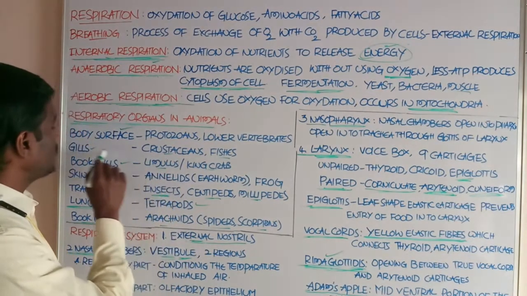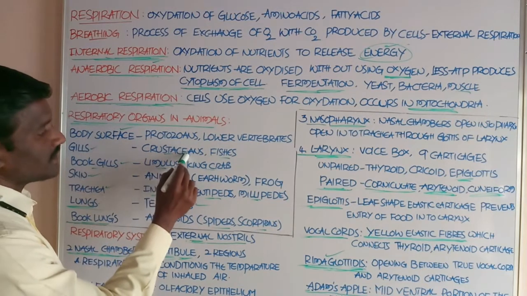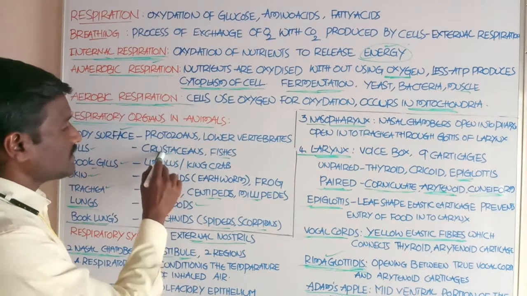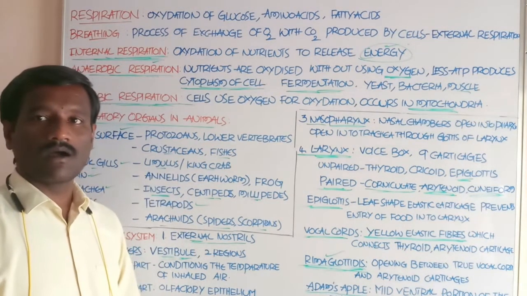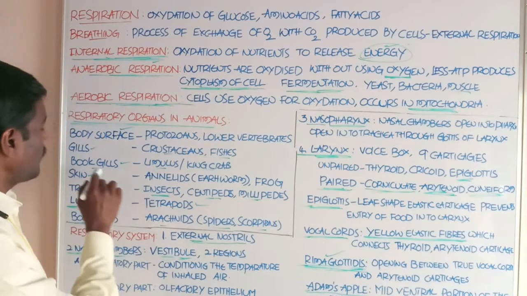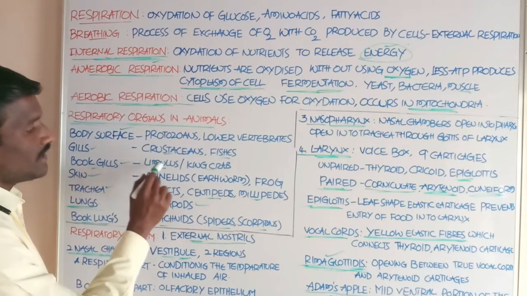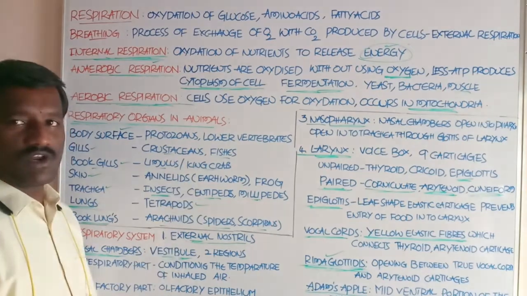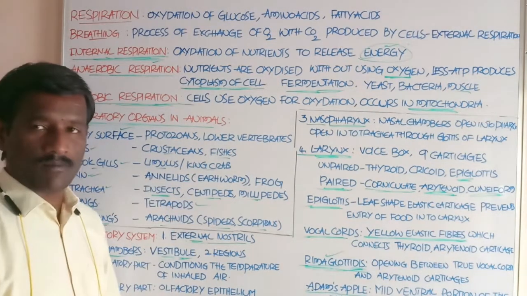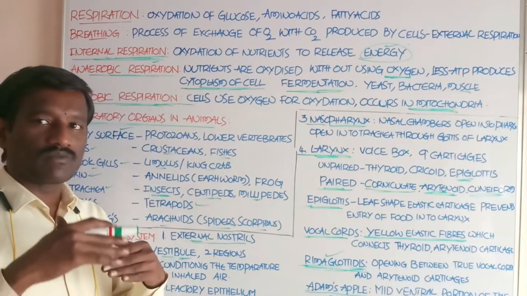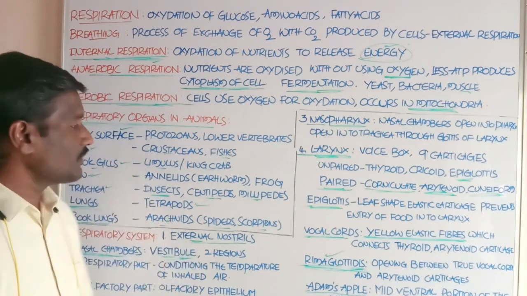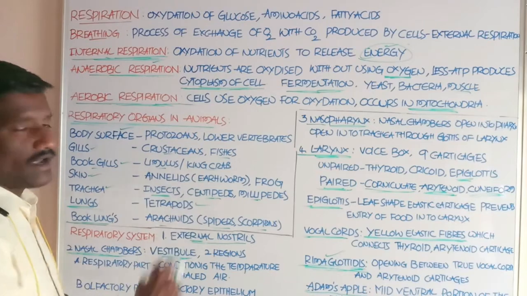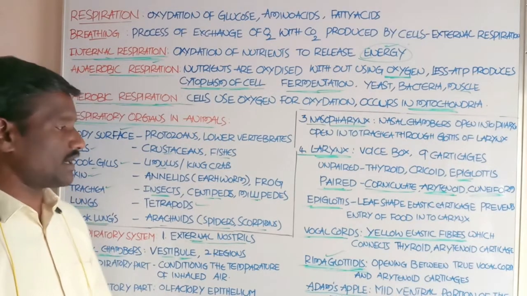Students, next, gills are the respiratory organs in crustaceans and fishes, bony fishes and cartilaginous fishes. Prawn is one of the crustaceans. Book gills are the respiratory organs in Limulus, the king crab. Limulus is the scientific name, and the common name is king crab. This is also called a living fossil. And skin is the respiratory organ in annelids, for example earthworm. Pheretima is the scientific name of earthworm.